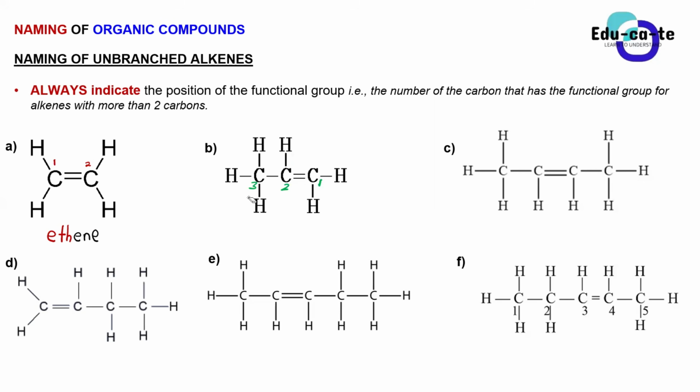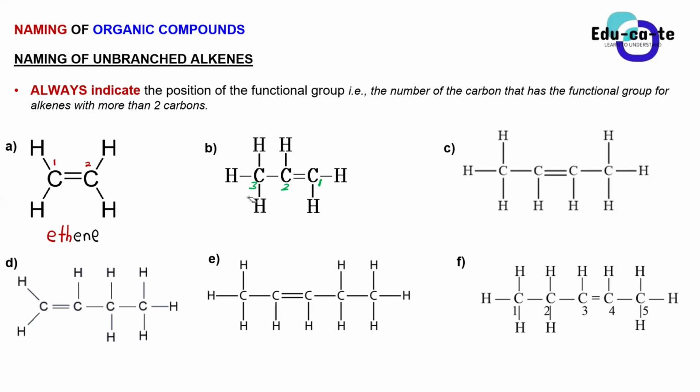Why? Orifa, you can answer. Because if you count from right to left, the carbon with the double bond will have the lowest number. I don't know if I'm wording it right. Yes, that's the correct wording.